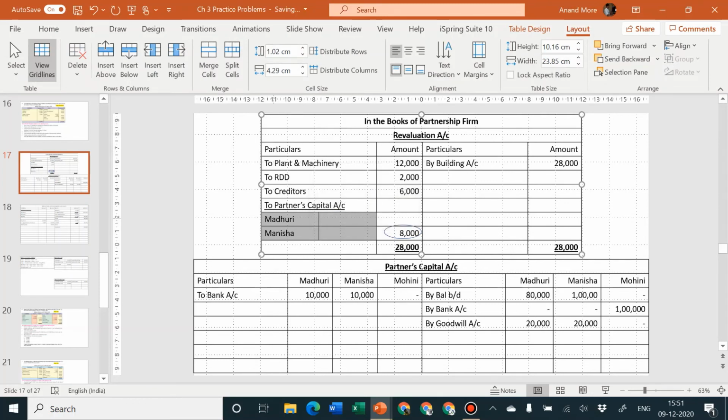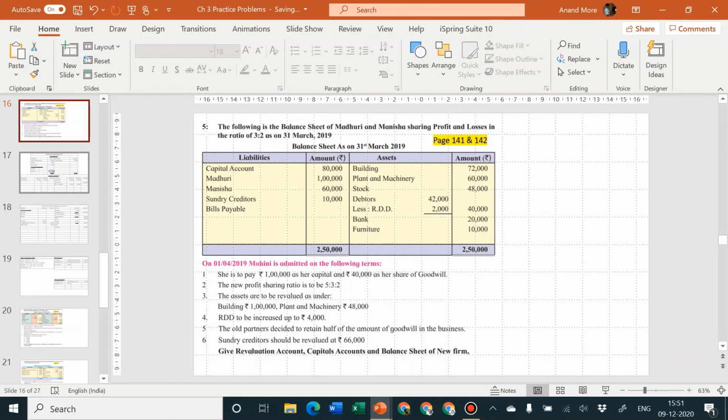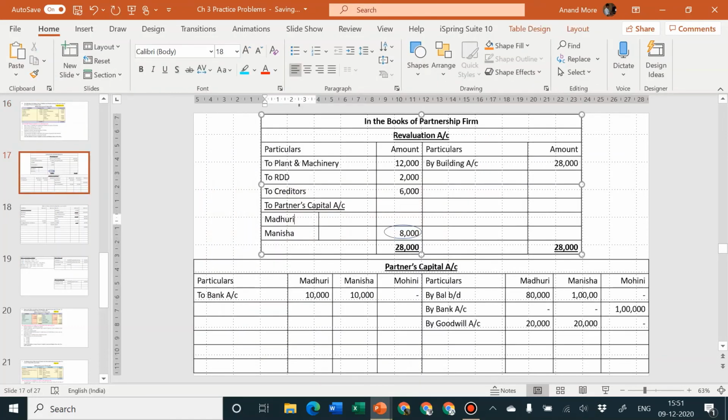Just a minute. Yes. What was the old ratio? 3:2. So I'll write here for Madhuri 3 and for Manisha 2. 8,000 to be divided by 5 into 3, that goes to 4,800, and 8,000 divided by 5 into 2 is equal to 3,200.